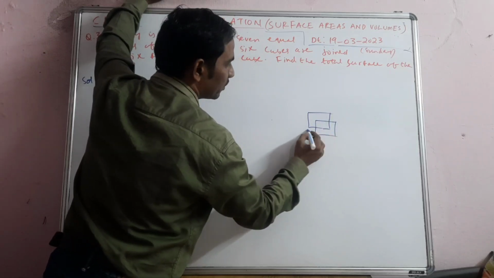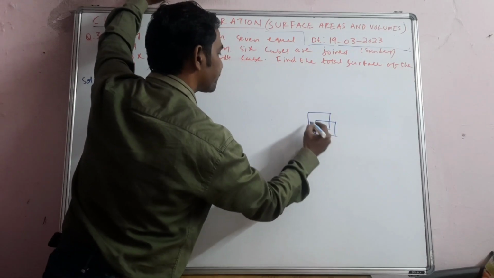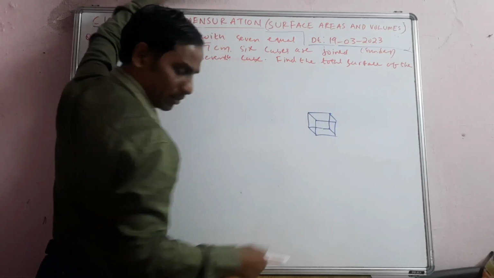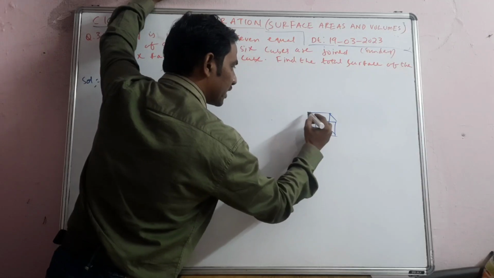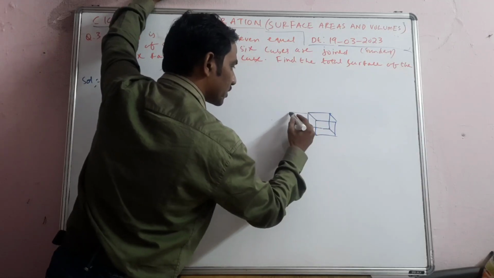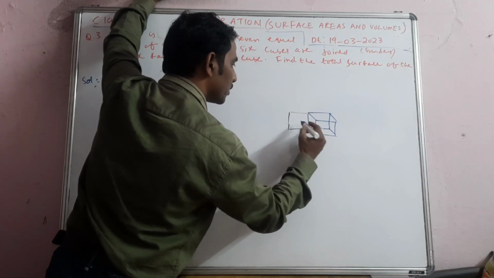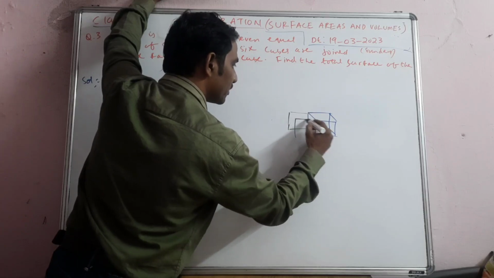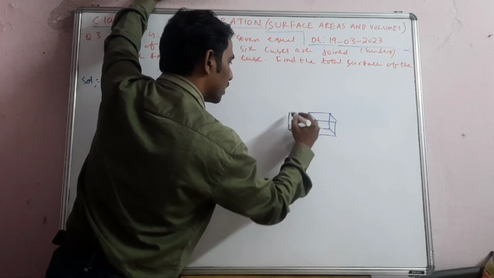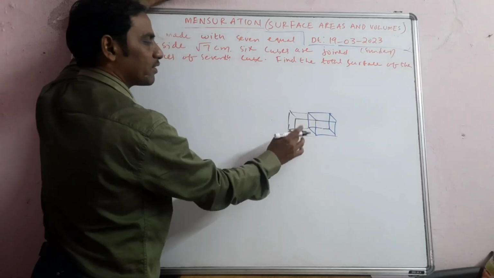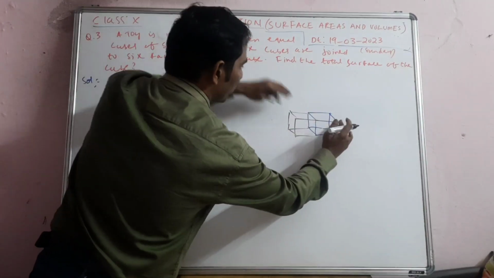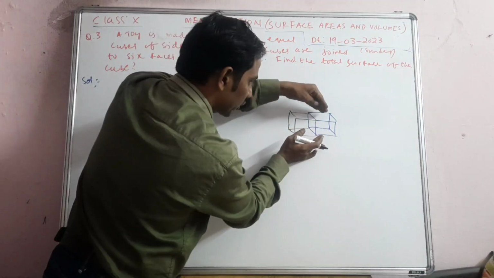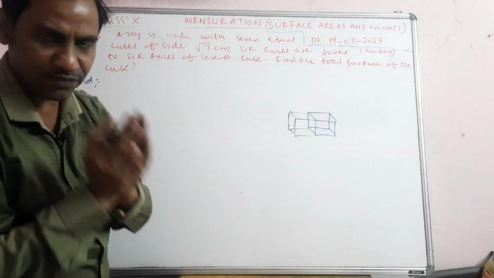For example, I am joining all these faces. If sidewise you are joining another cube like this, then all the faces, not only left side, top also, bottom also, left also, down also. So east, west, north, south 4 sides, and top and bottom 2, so total 6 faces will be there.